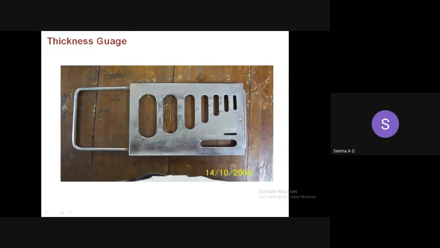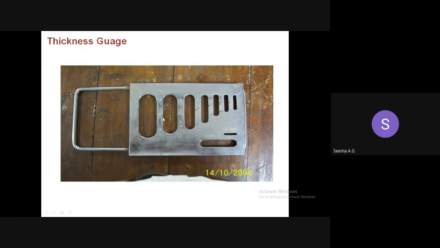The first one is the thickness gauge. So this is the thickness gauge. The sample is passed through this gauge to check whether the aggregate is passing through this thickness gauge. We can pass the aggregate in different manners, in different positions, and if by any chance the particle goes through this slit, that is considered a flaky particle.